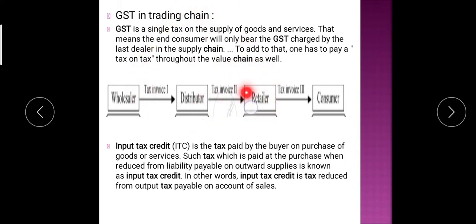So how much GST does he have to pay? He has to pay whatever amount he paid minus whatever amount is collected, and this is called a chain.